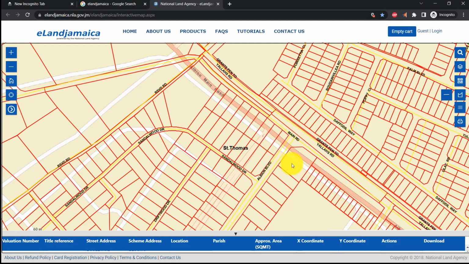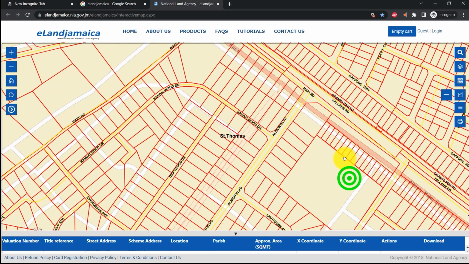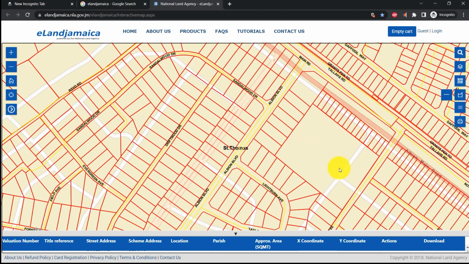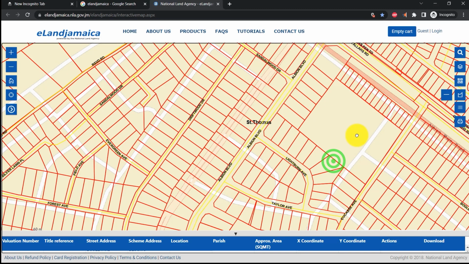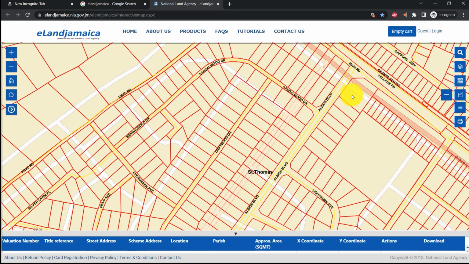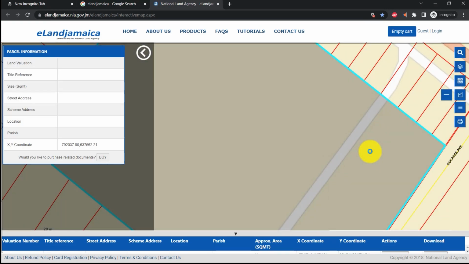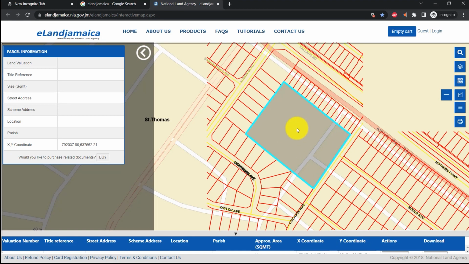This here is a section of the gas station, and then we have houses on the right, and we have houses on the left, and we are seeing the areas reserved for commercial, and we're also seeing the areas reserved for residential. This area is the big playing field, or the common area for the community, but that's not what we're going to be focusing on. You can click on it so we can get an idea as to what they are saying. So this area doesn't have the land information because it is for special purpose use.